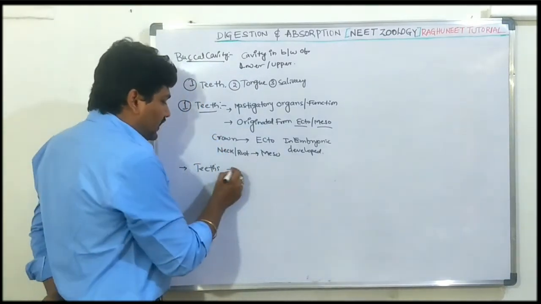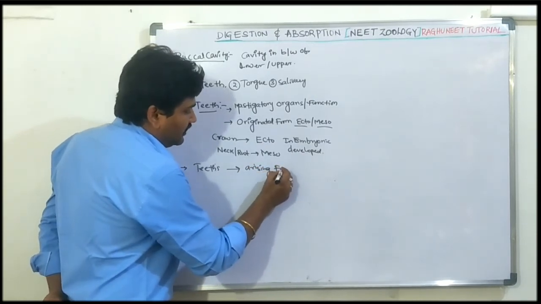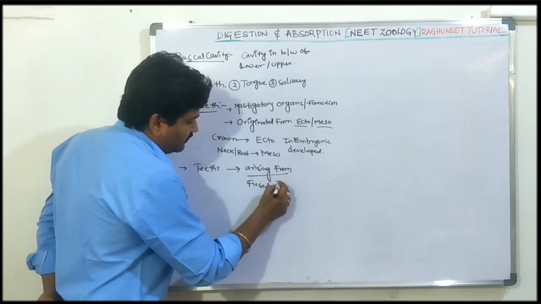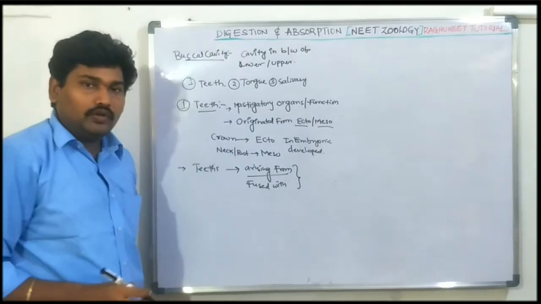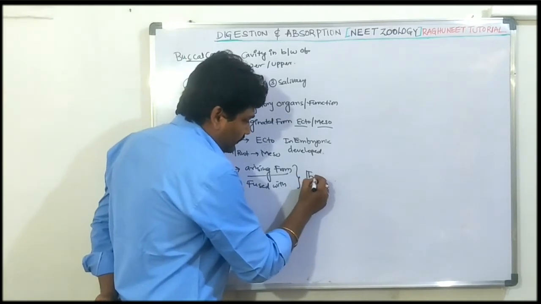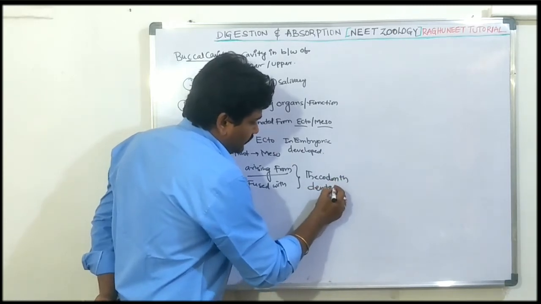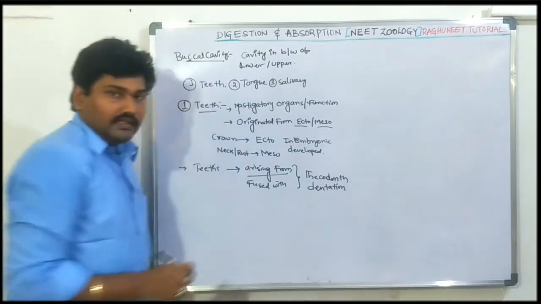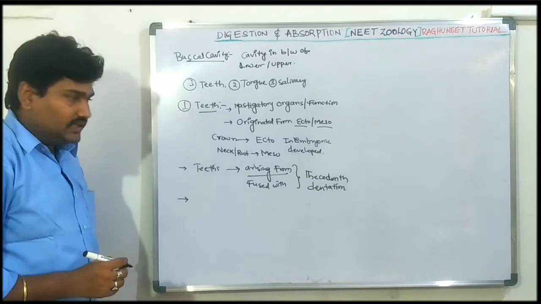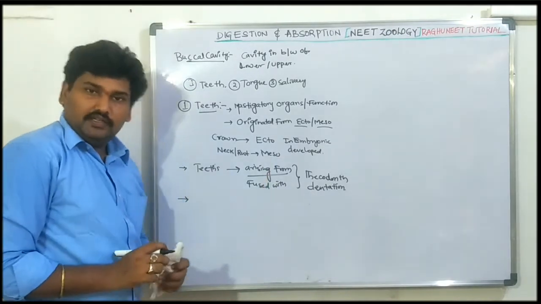This type of dentation is called thecodont dentation.